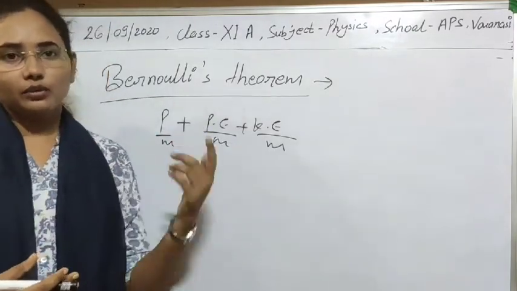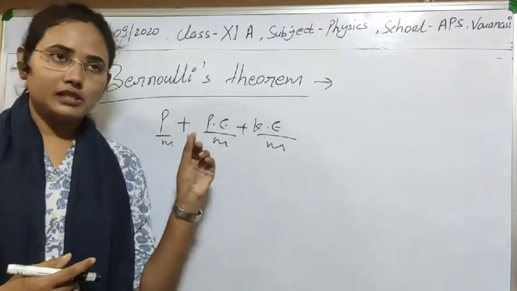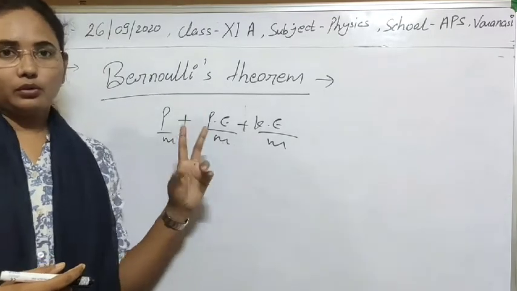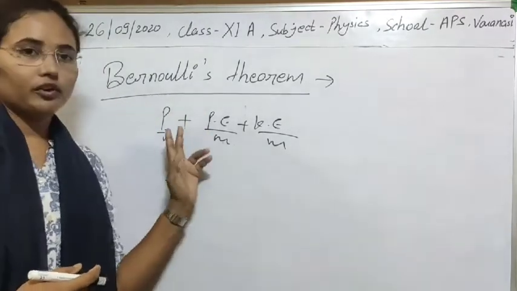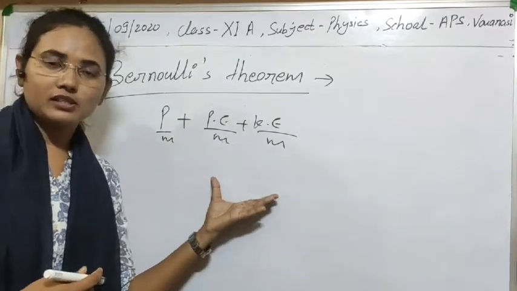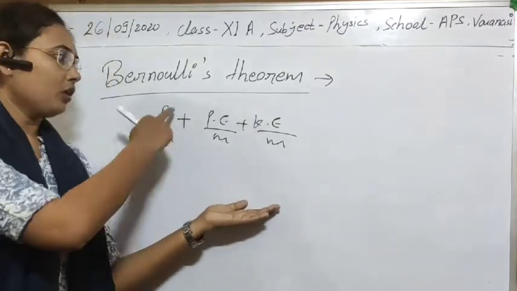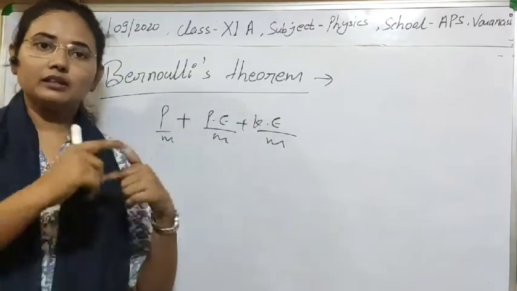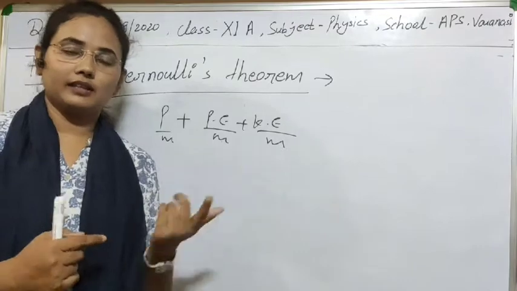So that's why it holds for an ideal liquid flowing in streamline flow. So the two conditions are here. For turbulent flow, this condition will not be followed. So for streamline or steady flow, this is the condition. Then all these three energies per unit mass will be constant for the cross-sectional area which is taken.